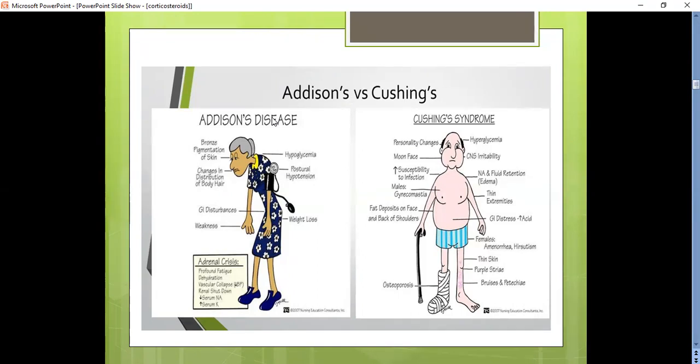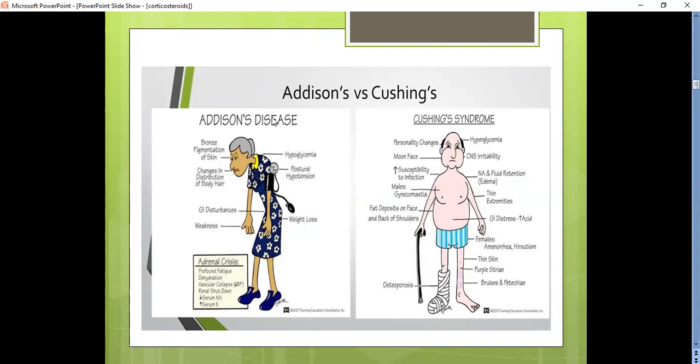that is, an excessive amount of glucose in their blood, and they have certain mental abnormalities, moon face, buffalo hump, fish mouth, etc. In Cushing syndrome, the patients have a gynecomastia-like appearance, and they also have gastric disturbance as in Addison's disease.